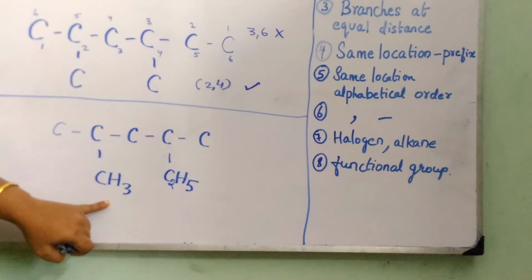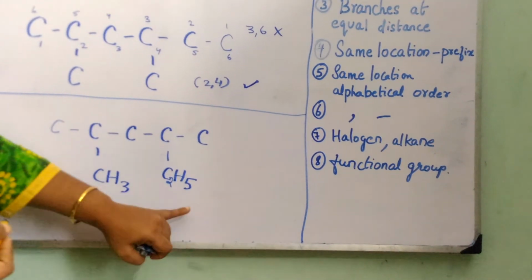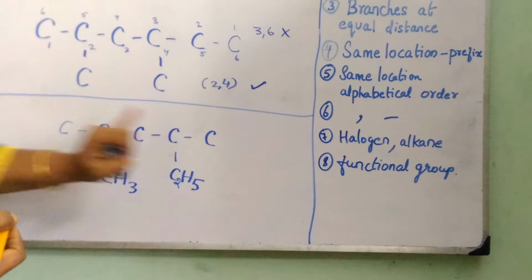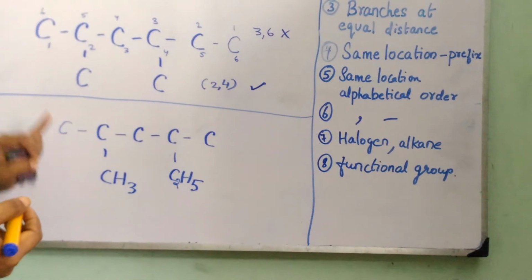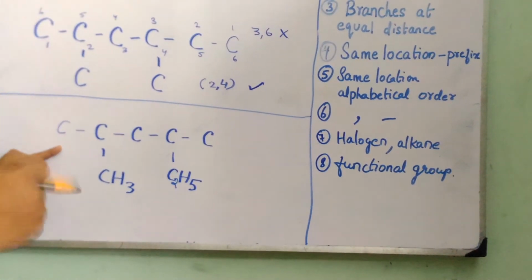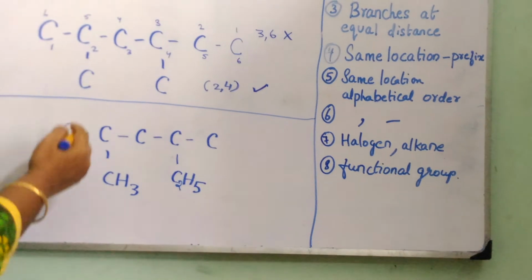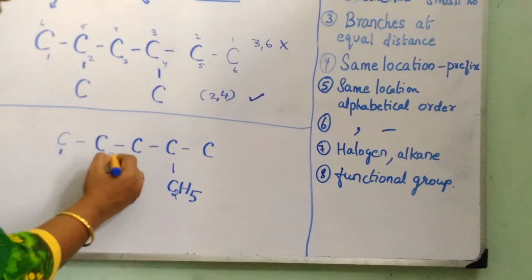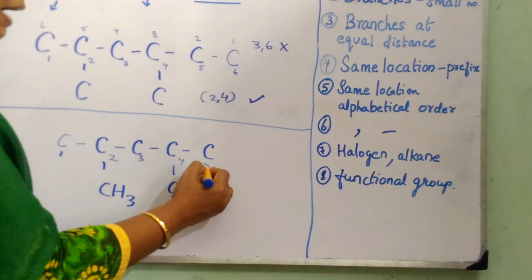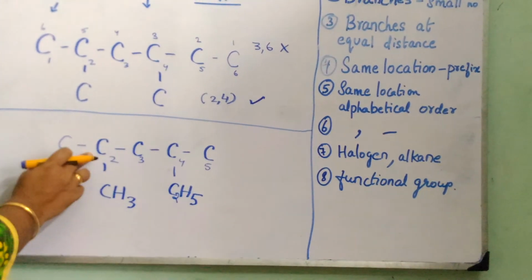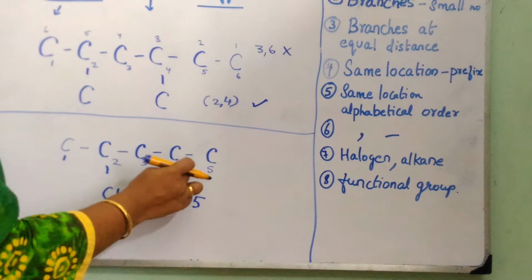So I have a methyl group here and an ethyl group. Both are at an equal distance in the carbon chain. So from where should I start numbering? If I start numbering from here, 1, 2, 3, 4, 5, the methyl group will get the second position and the ethyl group will get the fifth position.